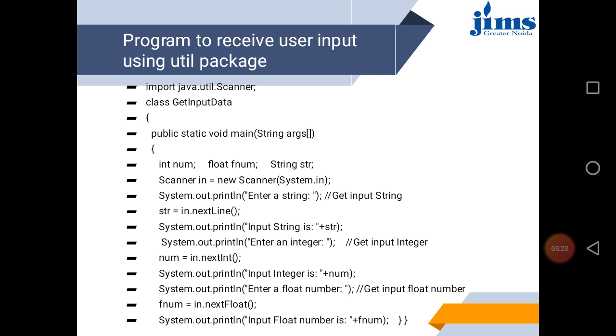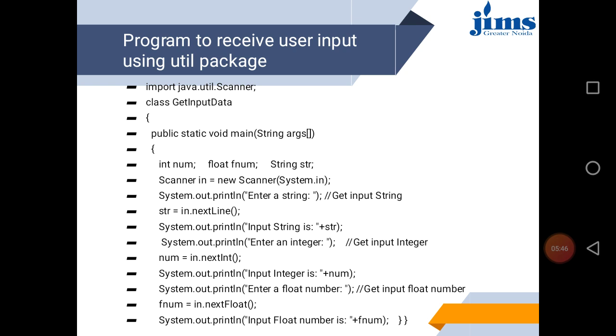System is a final class, and in is a variable. So the System.in variable is used to receive data from the keyboard. After creating a Scanner class object, you are passing System.in, and now in is ready to receive any data.